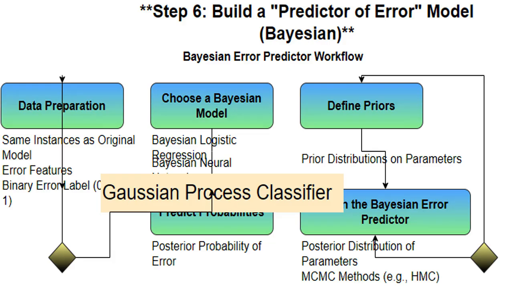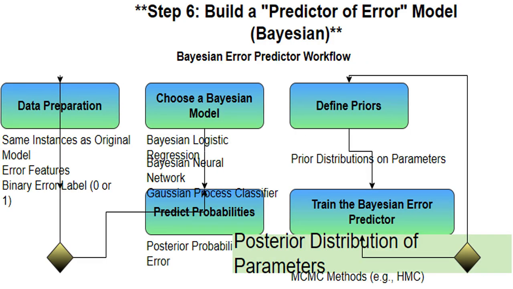Markov chain Monte Carlo, abbreviated as MCMC, methods, such as Hamiltonian Monte Carlo, abbreviated as HMC, are often used for inference in Bayesian models. These methods help to estimate the posterior distribution, especially when it is difficult to calculate directly. After training, we obtain the posterior distribution of the model's parameters. This distribution represents the updated beliefs about the parameters after considering the observed data.